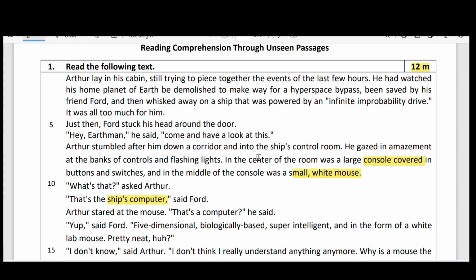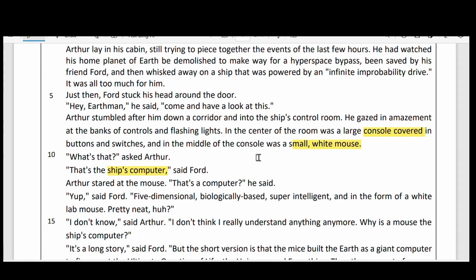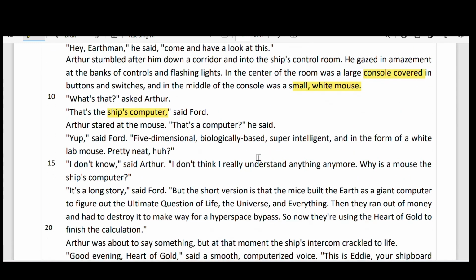"Pretty neat, huh?" That's the answer given by Ford when Arthur was surprised to see a mouse in the form of a computer. And here, "I don't know," said Arthur. "I don't think I really understand anything anymore. Why is a mouse the ship's computer?"